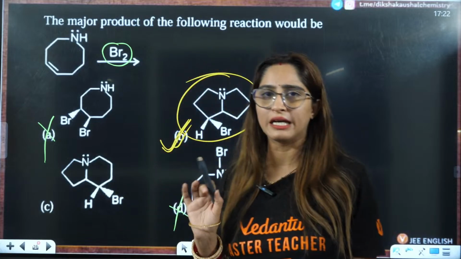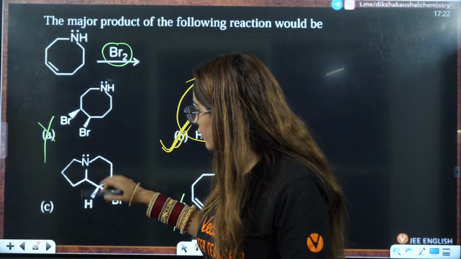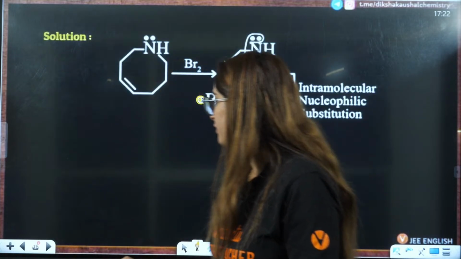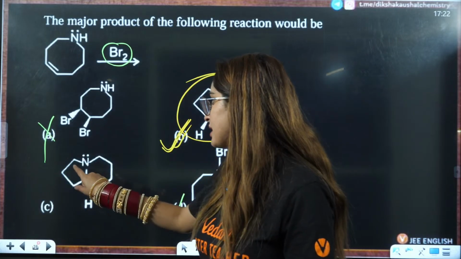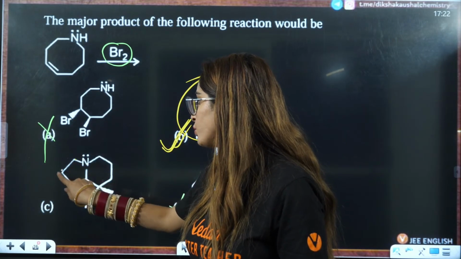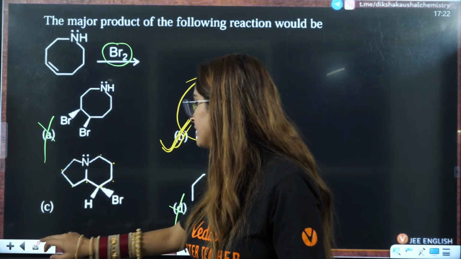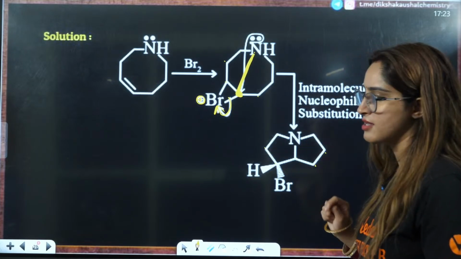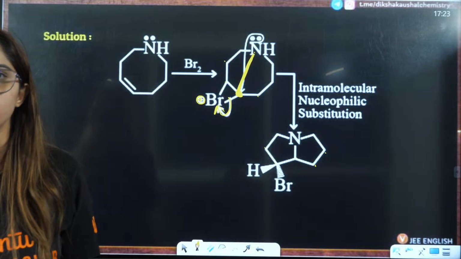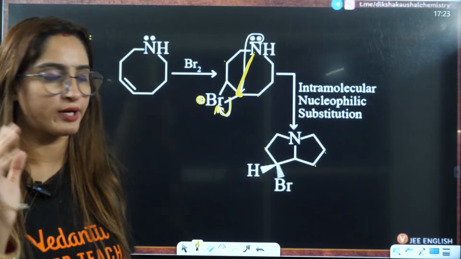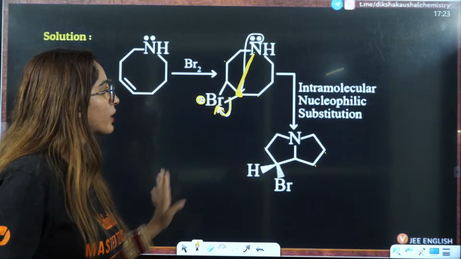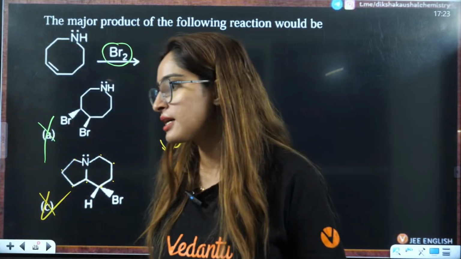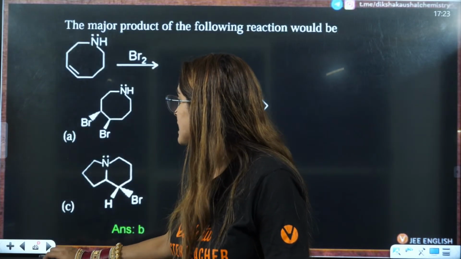Gokul was almost near. The one mistake he made was not understanding which attachment will be there. Even if you count, this has 1, 2, 3, 4, 5, 6, 7, 8 carbons, and here how many carbons, 1, 2, 3, 4, 5, 6, 7. Even if you have no idea about it, by calculating the carbons you can eliminate options and see that this is not possible and this is possible here. Okay, yes students.